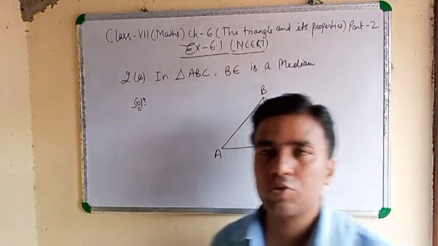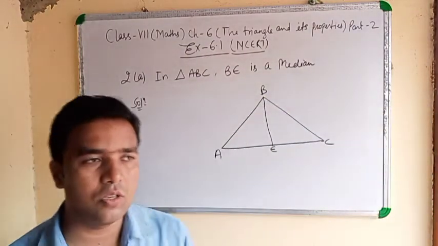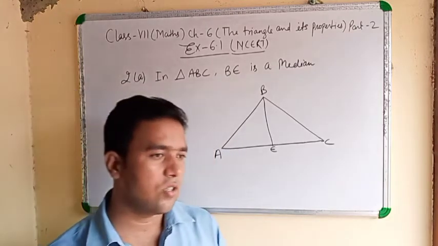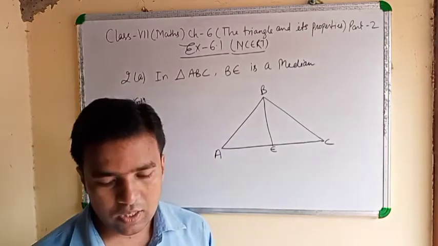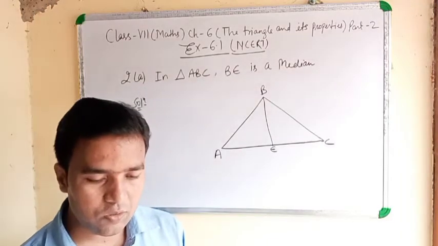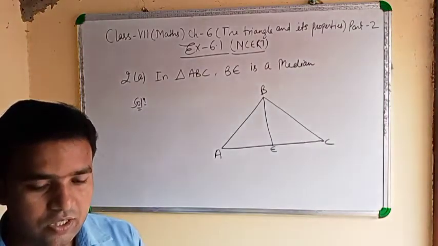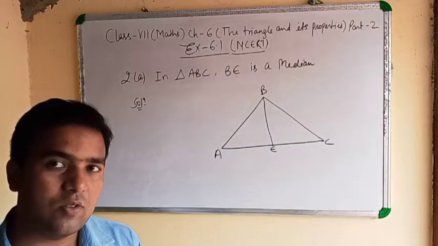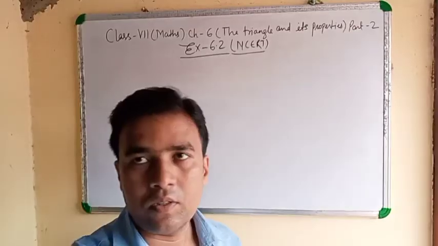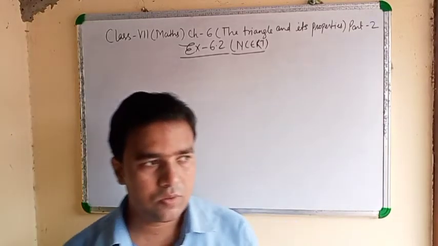Isosceles means two sides are equal. Isosceles triangle, I told you, is any triangle in which two sides are equal. So there you will make the altitude of the triangle in the figure. So this exercise is completed. Only 3 questions are there. Note down. Now exercise 6.2.